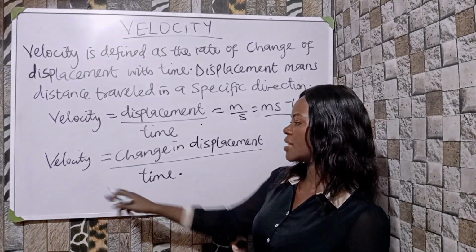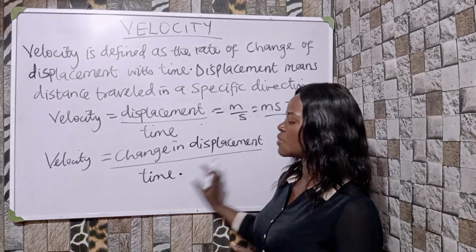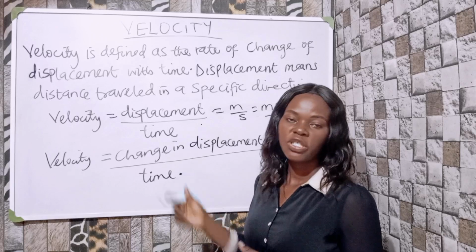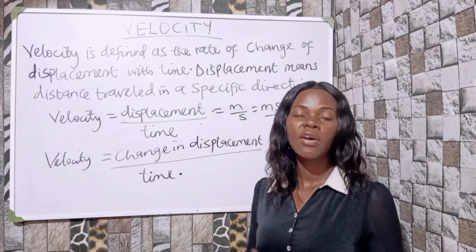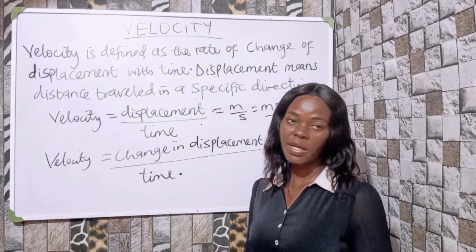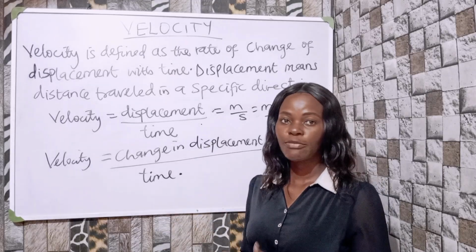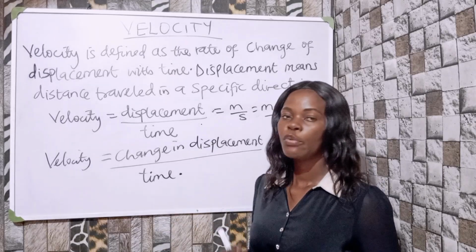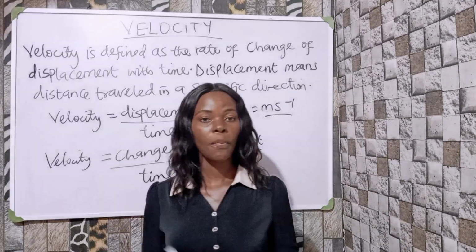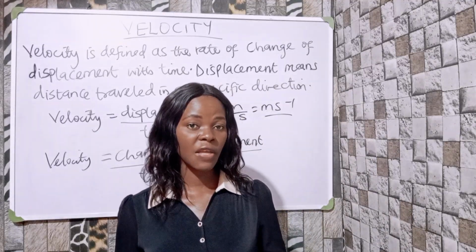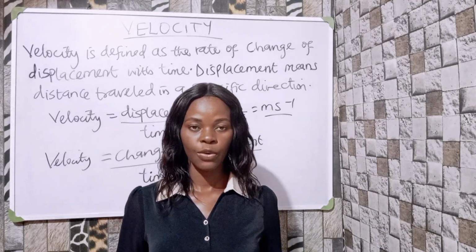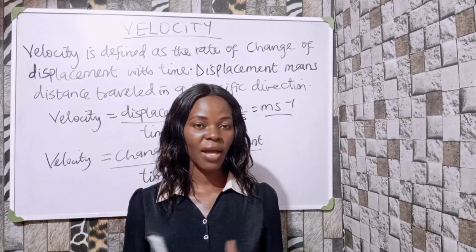You can otherwise say that velocity is change in displacement over time. The change in displacement is final displacement minus initial displacement. Then we divide it by time to get velocity. We should also know that the slope of a displacement-time graph gives us velocity. So that is all we have about velocity.